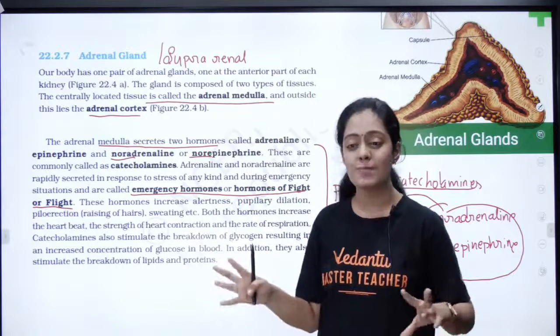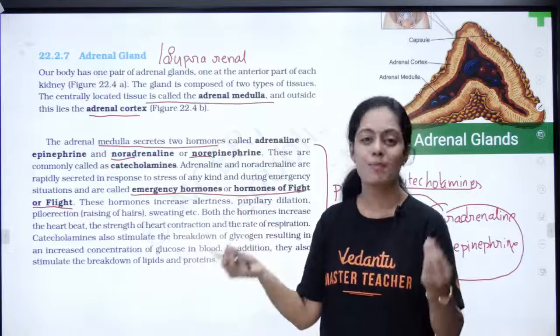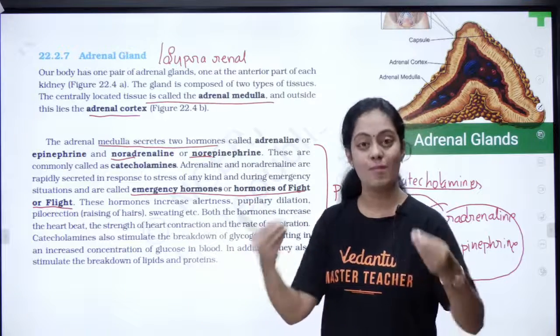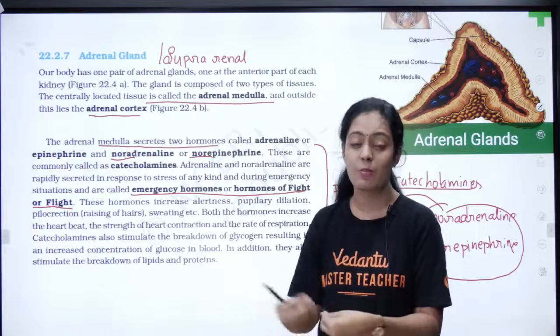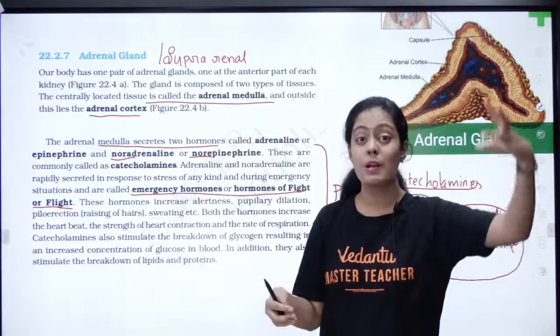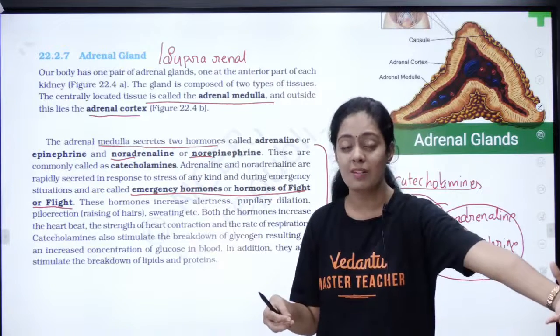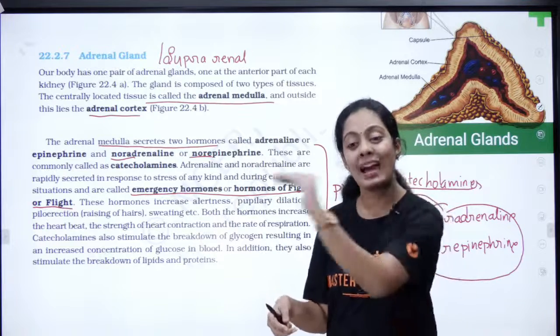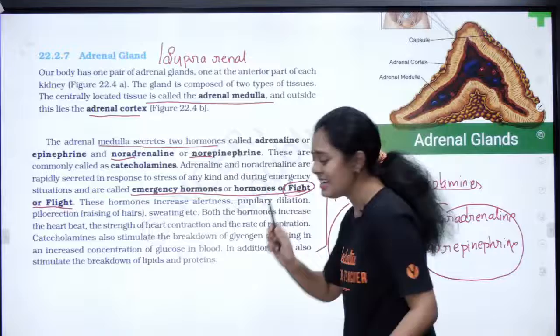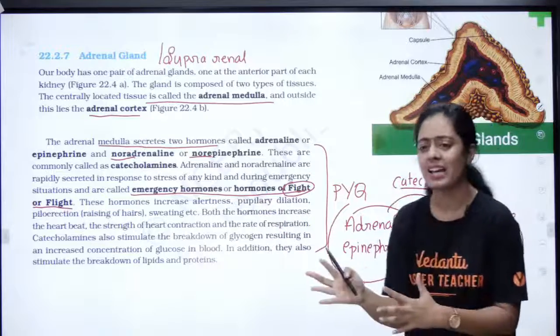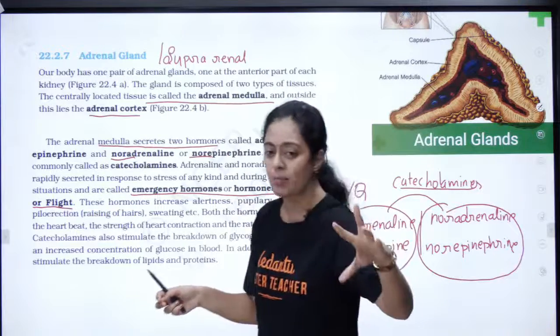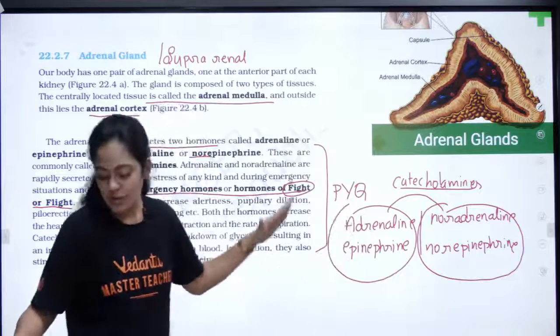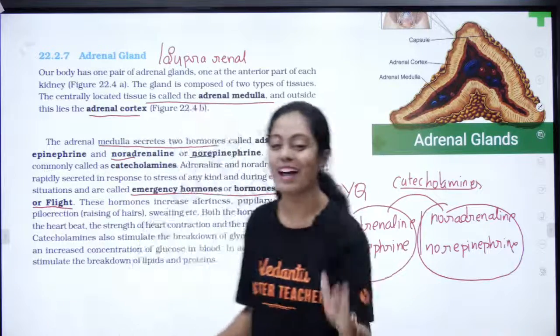If it is not possible, they will go unconscious. You must have heard, right? Under exam stress, in the exam hall, you must have seen many people faint and fall down. In the prayer hall at your school also, you must have seen many people faint and fall down. That is because your body enters into a flight mode. I either fight as much as I can, or I enter into a flight mode to protect my body. So we call it a fight or flight hormone.